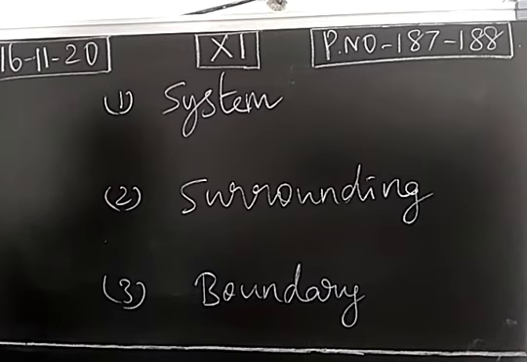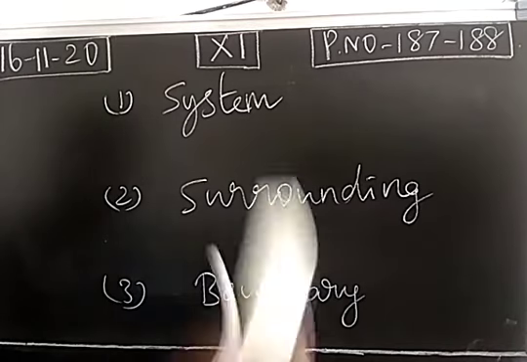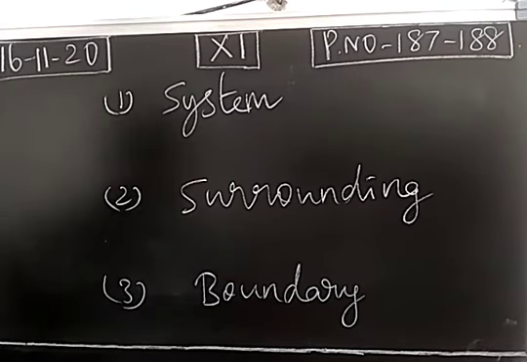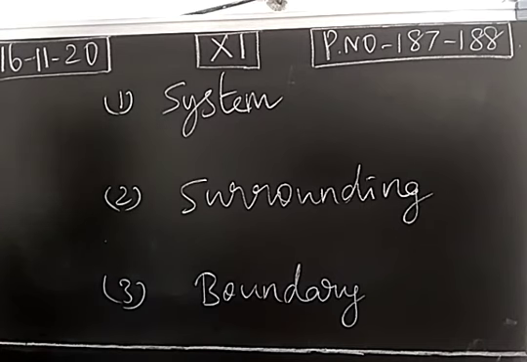And these two will be separated by a boundary. Anything which separates the system and the surrounding in the universe is called a boundary. It may be a real one or it may be an imaginary one. Okay, so these are the basic terms we use in thermodynamics: system, surrounding, as well as boundary.